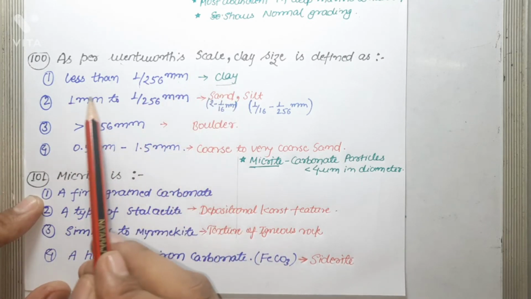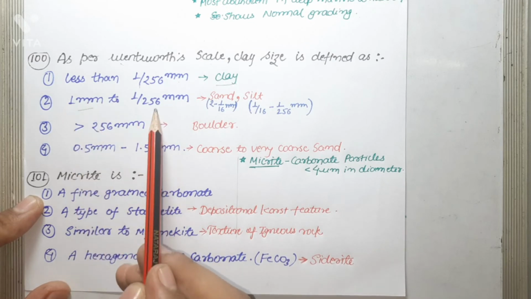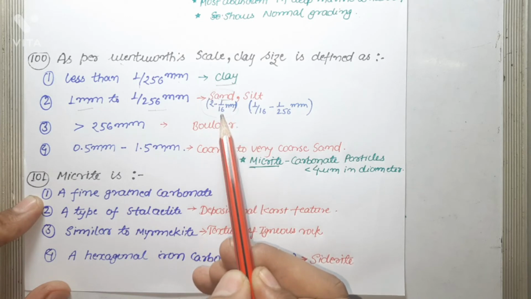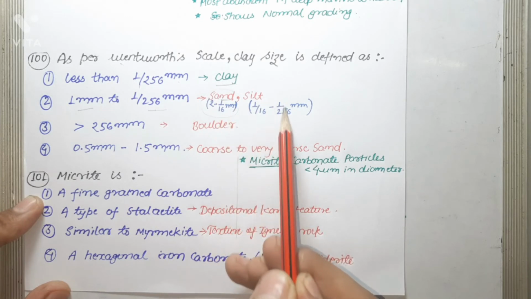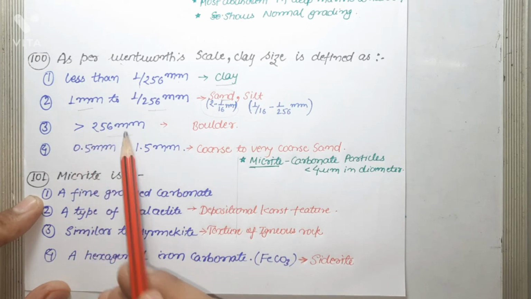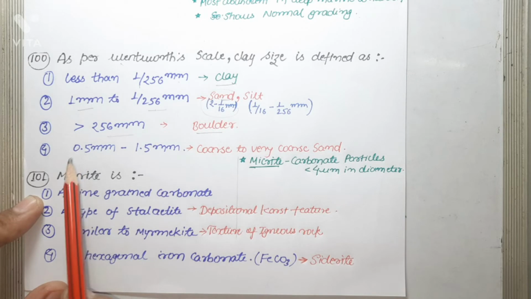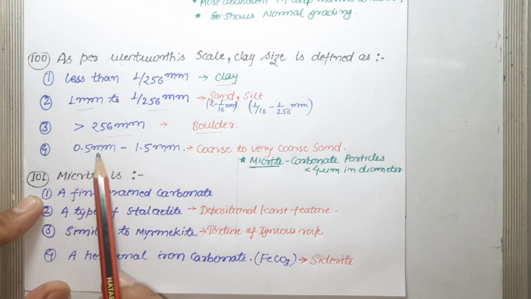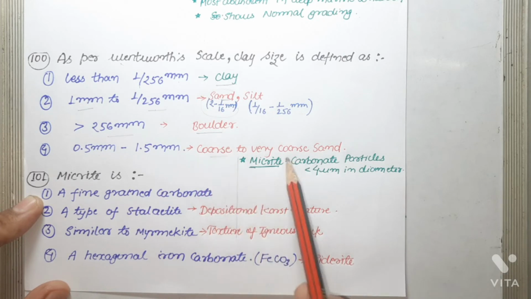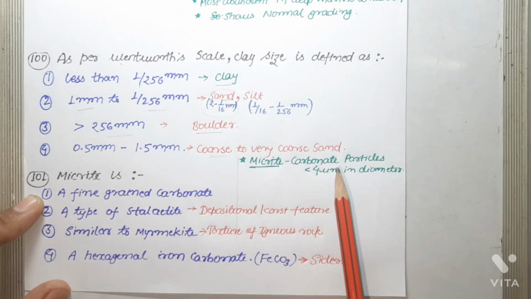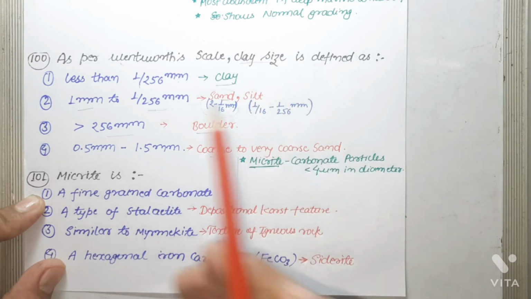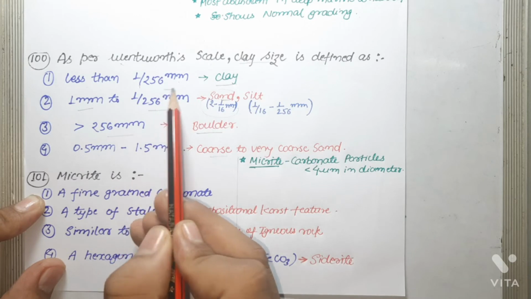Grains with grain size 2 mm to 1/16 mm are considered sand, and silt is from 1/16 to 1/256 mm. Grains with grain size greater than 256 mm are considered boulders. Grains with grain size 0.5 mm to 1.5 mm are considered coarse to very coarse grained sand. So as far as this question is concerned, clay size is defined as less than 1/256 mm. So the correct answer is 1.